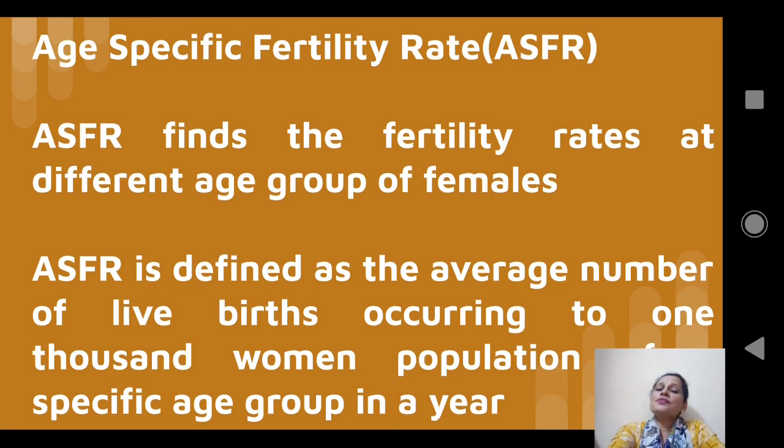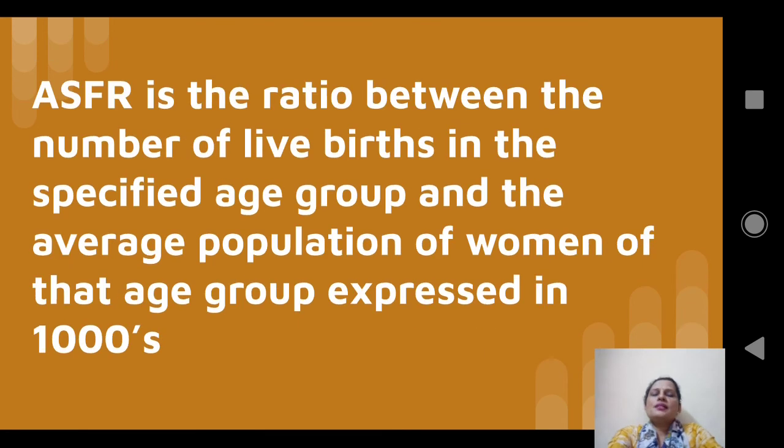Age specific fertility rate is defined as the average number of live births occurring to 1000 women of a specific age group. Okay, ASFR is defined as the ratio between the number of live births in the specified age group and the average population of women of that age group expressed in 1000. Or in other words, we can define age specific fertility rate as the number of live births occurring in a specified age group divided by the average population of women of that age group into 1000.